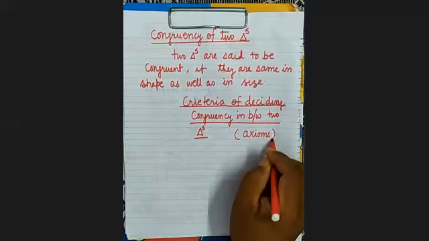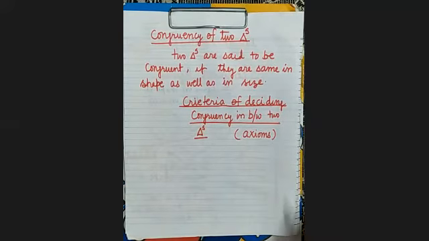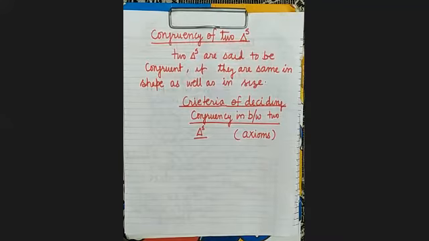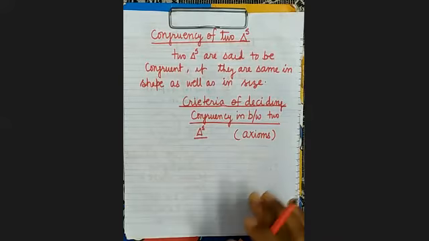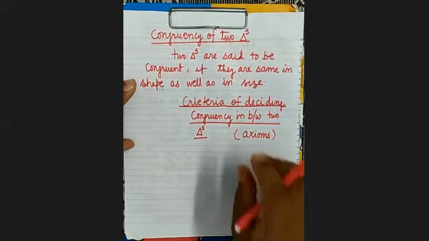These criteria we named as axioms. Axioms means standard results which can be applied. Axiom means just like the formula, we can directly apply this. These are just like the formula which can be directly applied. No need to derive them.